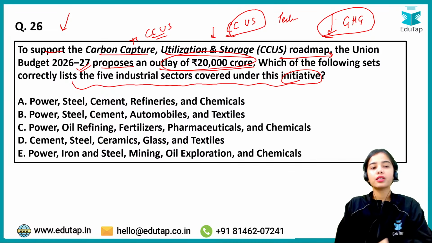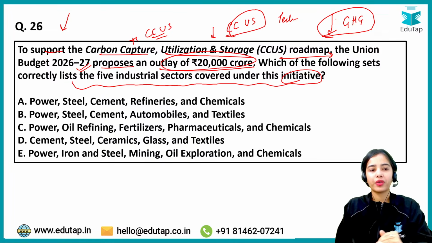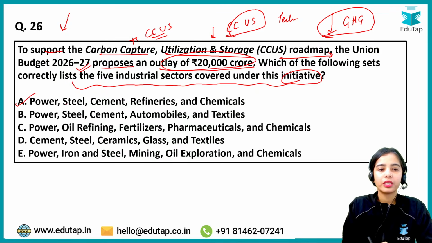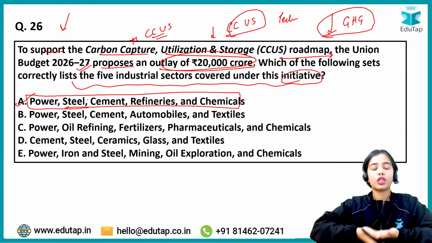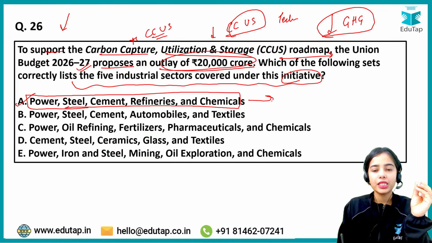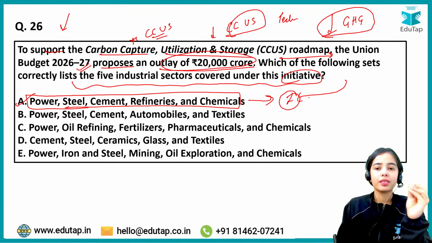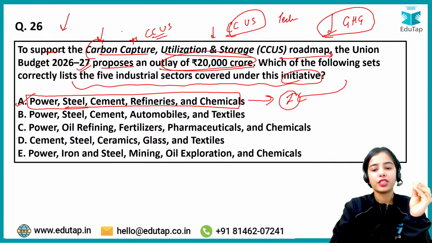The government is going to support these technologies further, and they will be provided to power, steel, cement, refineries and chemicals, from where greenhouse gases are usually released. A lot of greenhouse gases are released from these industries, and they will get the support of the government for carbon capture, utilization and storage.